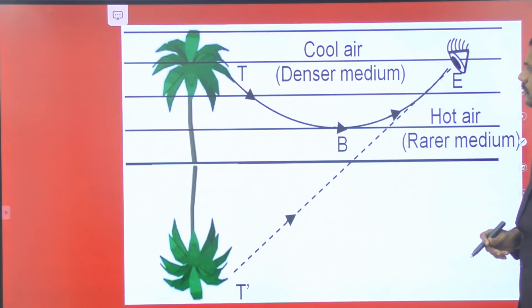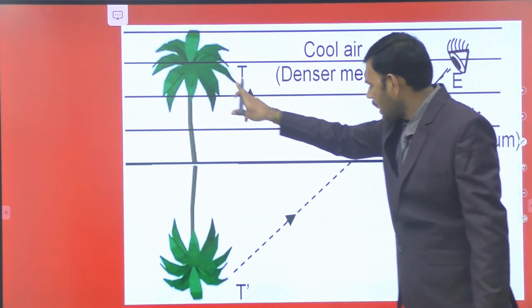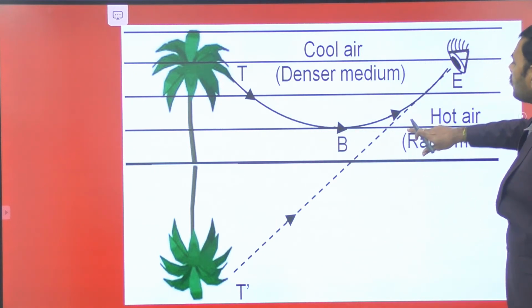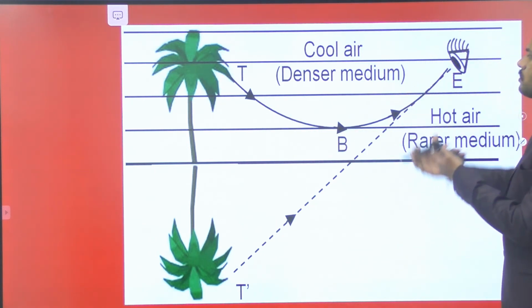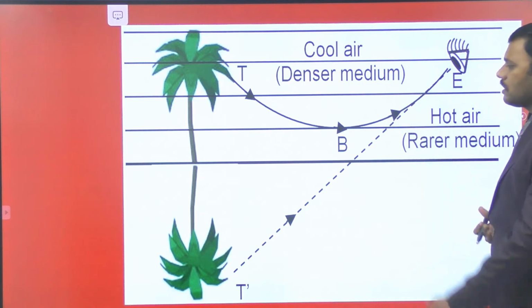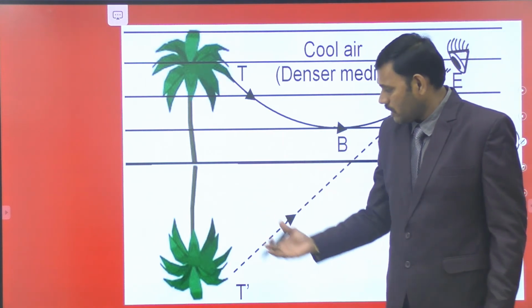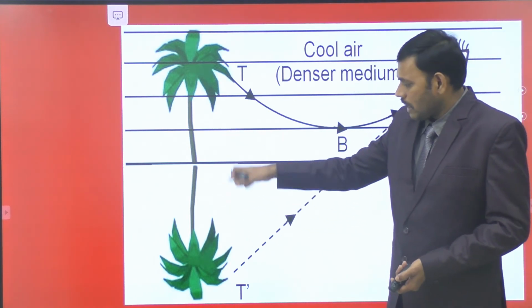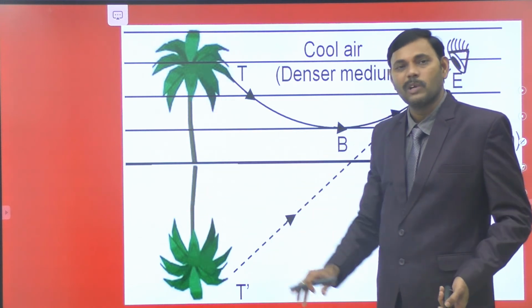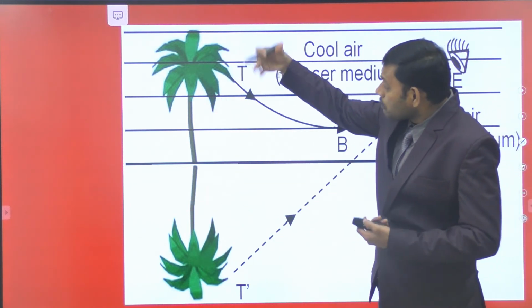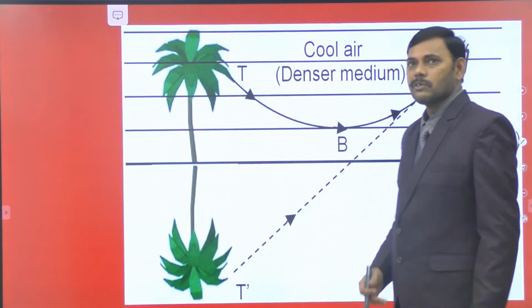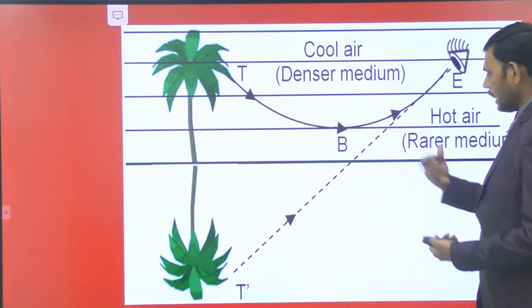Actually, this is the object from which light rays are coming. What will happen to the light ray, and why are we undergoing the optical illusion of a pool of water? Why are we observing an image of the tree here? These things are to be realized here.